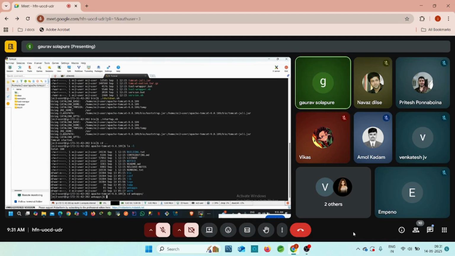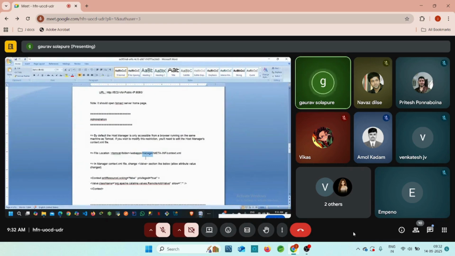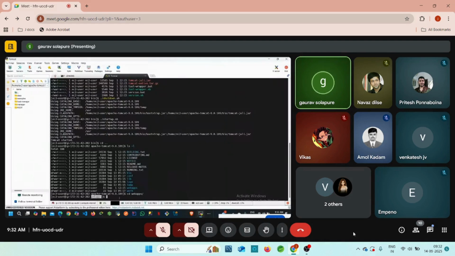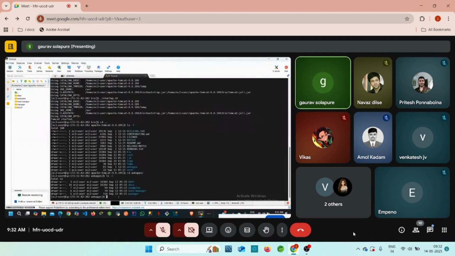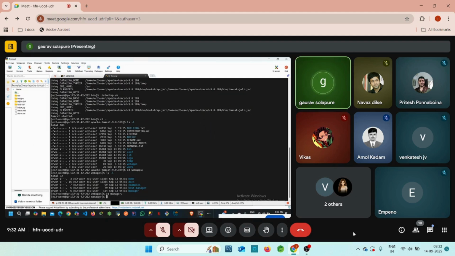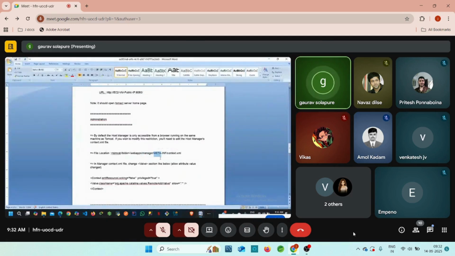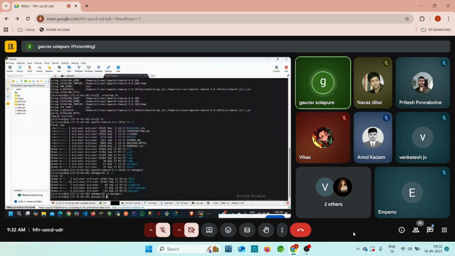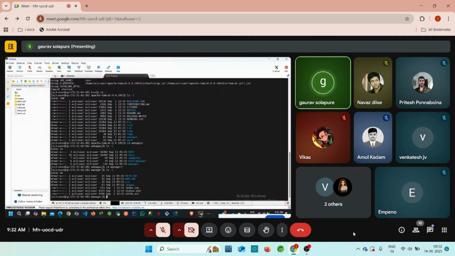Sorry, guys. Now our path is pointed to the webapps. Under this Apache Tomcat server, we are inside of this webapps. Now we are trying to enter into the manager. Let me see whether the manager folder is available or not. ls -l. Just click on enter. We have the manager. Go inside of the manager, guys. Just click on enter. We are inside of the manager. Again, we have the META-INF. It should be there. ls -l. Enter. We have the META-INF, right?